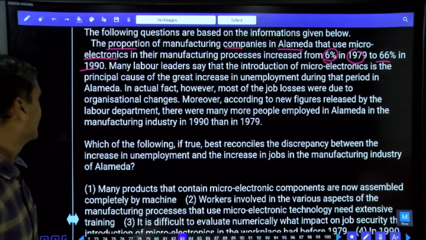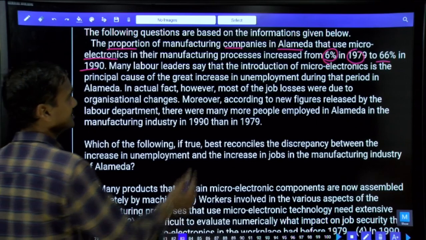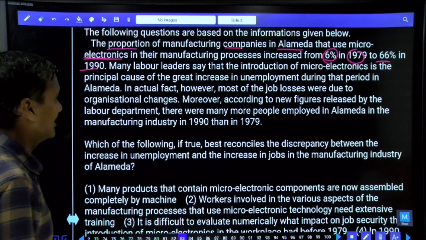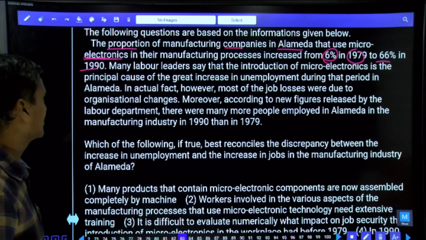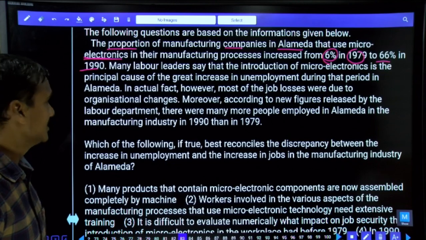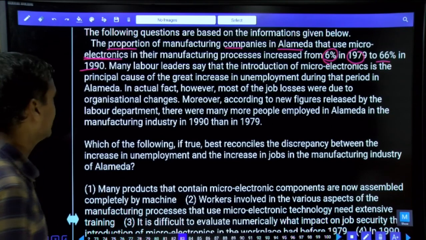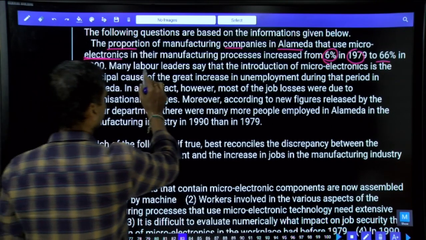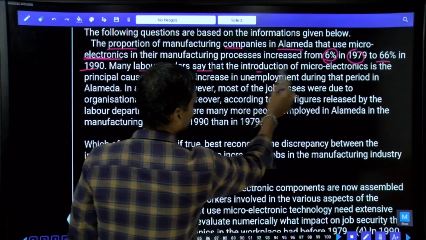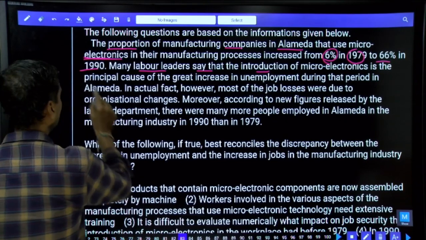Isn't it? Then why was it so? Because of the use of microelectronics. Earlier only 6% used microelectronics in the manufacturing process. Now 66% is being used. Many labor leaders say that, what is their claim? That the introduction of microelectronics is the principal cause.